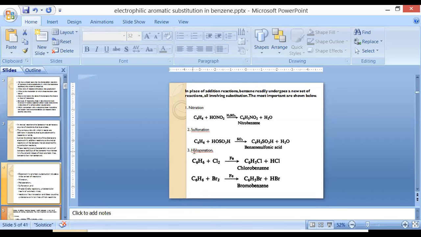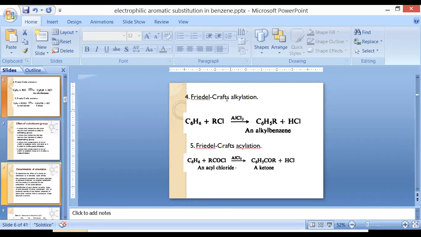Now next is halogenation, addition of halogen in the structure of benzene. Again we are going to substitute one of the hydrogen atoms, so there is formation of chlorobenzene. Then the second halogen, that is bromine, so there is formation of bromobenzene.